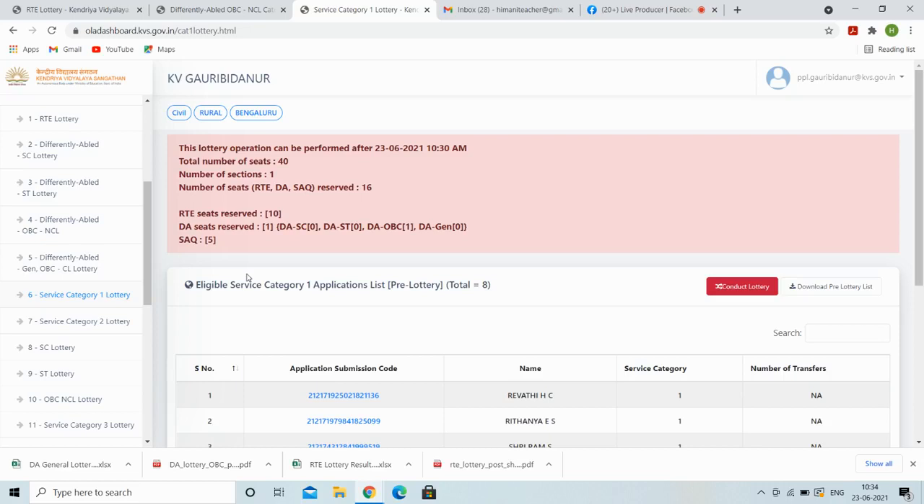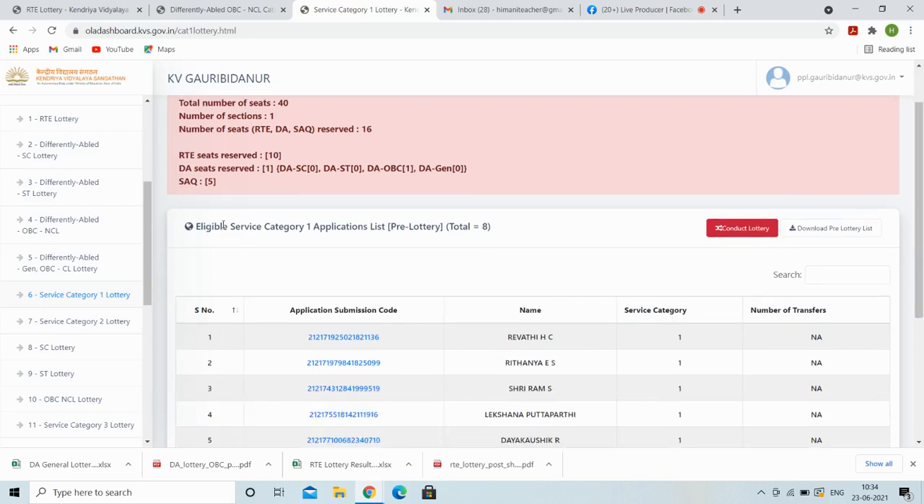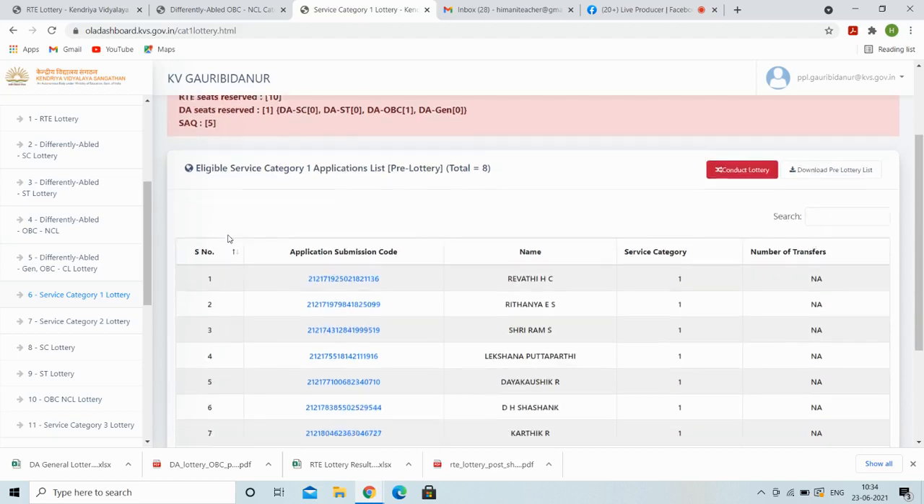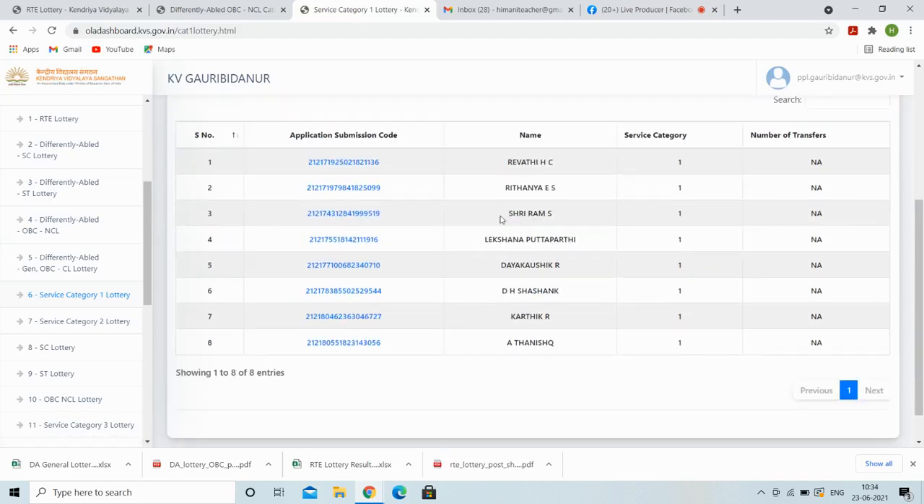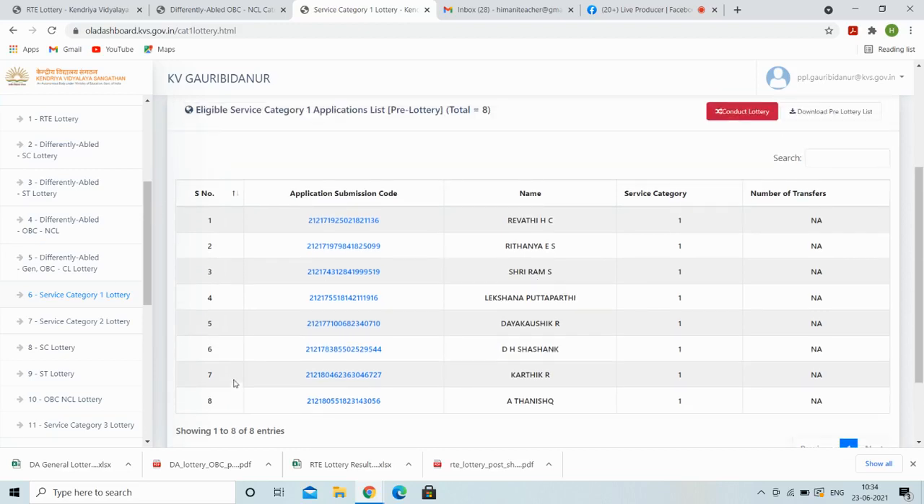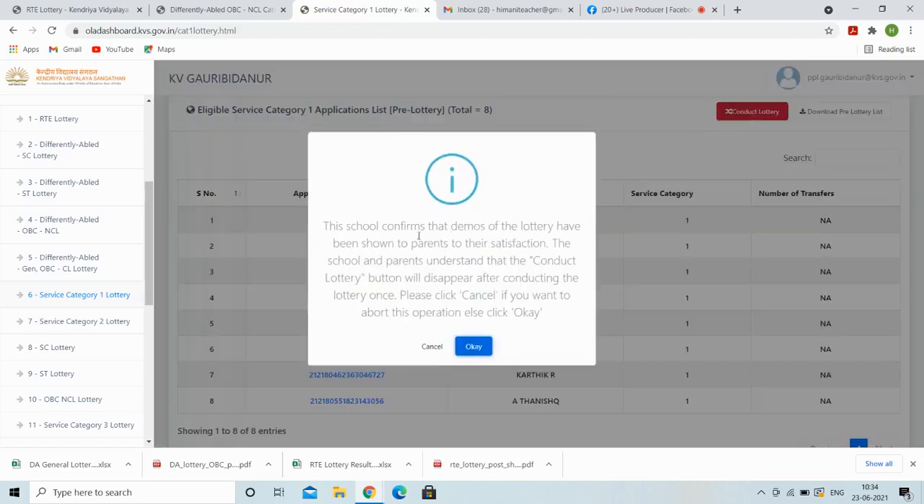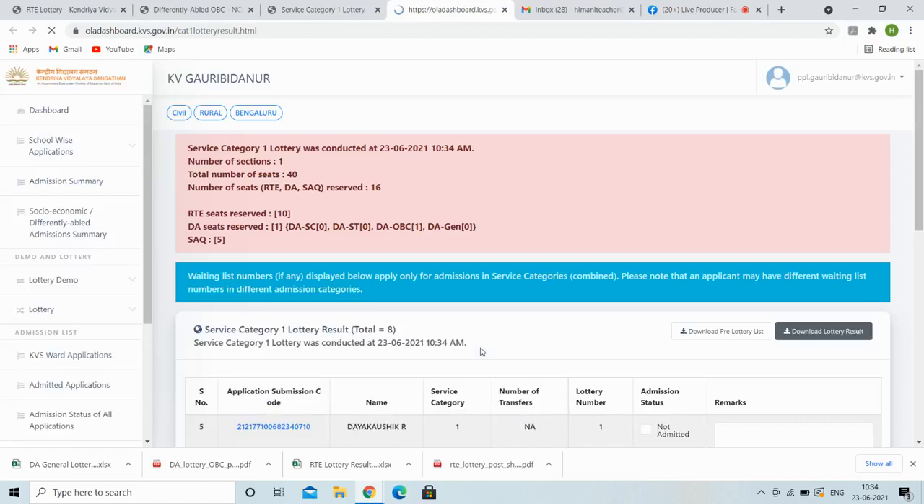Now the central government employee lottery. In service category 1, a total number of 8 students have applied. These are the names of the students. These are the serial numbers. And once I click the conduct lottery button, it will start. The school confirms. This message shows. So we are going to conduct. So I will press OK.